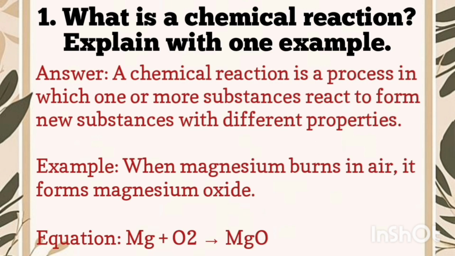तो सबसे पहला क्वेश्चन है, What is a chemical reaction? Explain with one example. तो इसका आंसर होगा, a chemical reaction is a process in which one or more substances react to form new substances with different properties. For example, when magnesium burns in air, it forms magnesium oxide.